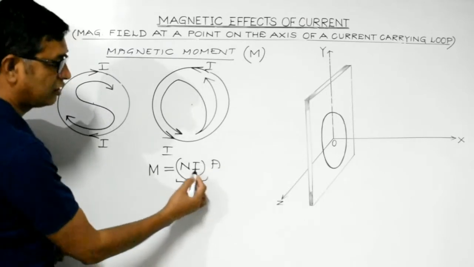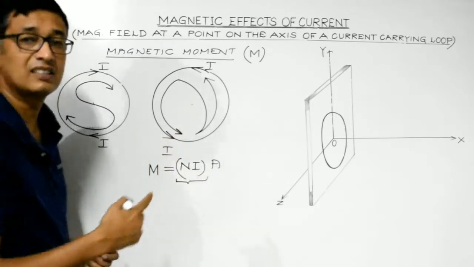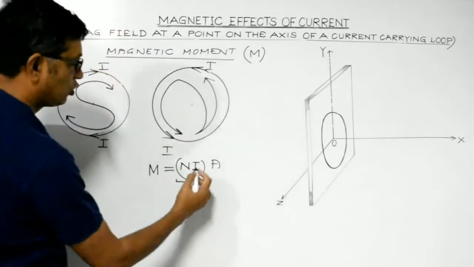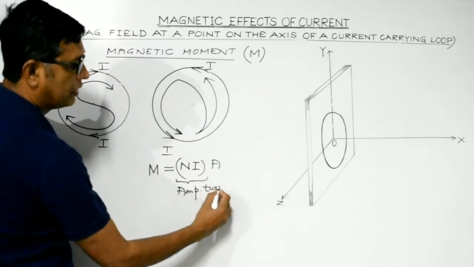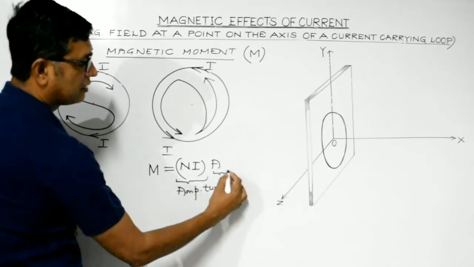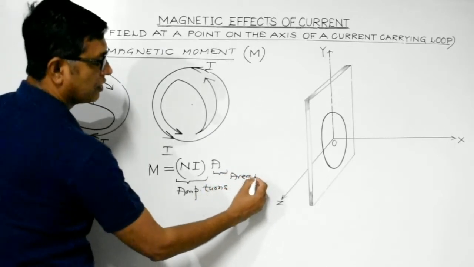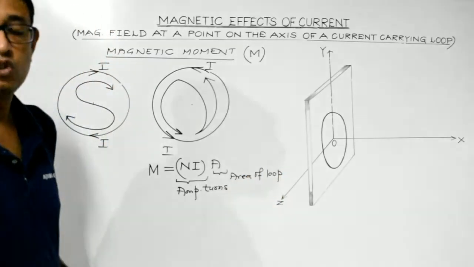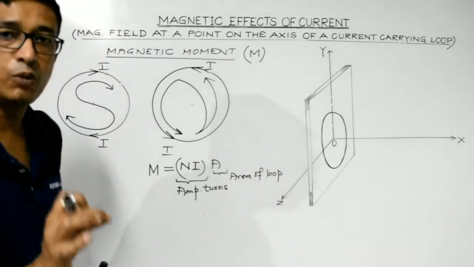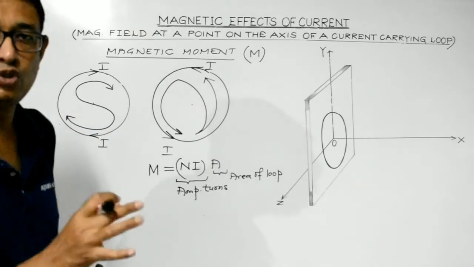Ni. N is the total number of identical turns, I is the current flowing through each turn. So Ni stands for ampere turns. It is known as ampere turns. And A is the area of the loop under consideration. So this is the formula for the magnetic moment of a current carrying loop.